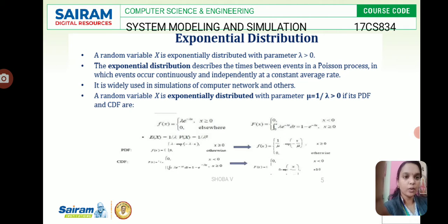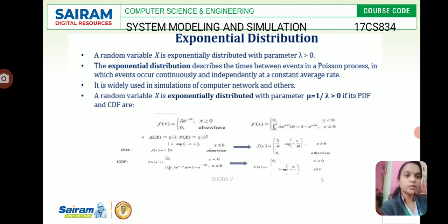Here is the formula. If x is greater than or equal to 0, then f of x is lambda e power minus lambda x, otherwise 0. E of x is 1 by lambda, and V of x is 1 by lambda the whole square. So these are the formulas we use in the exponential distribution, for the time between events in a Poisson process, in which events occur continuously and independently, which we have to check.